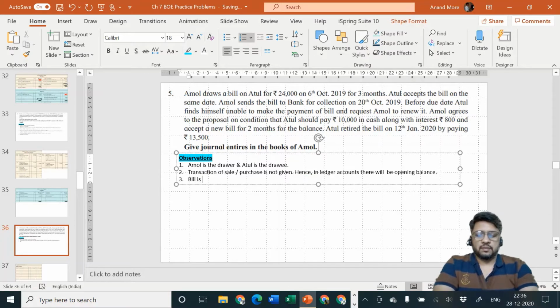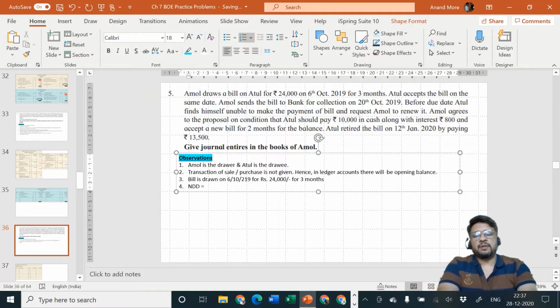Bill is drawn on 6th October 2019 for rupees 24,000 for 3 months. So what is the nominal due date?